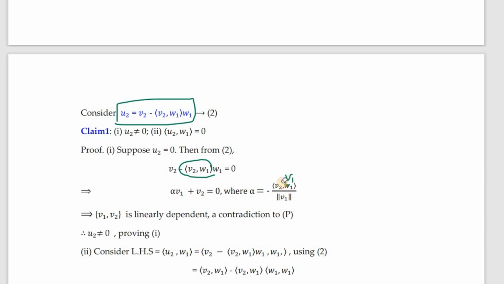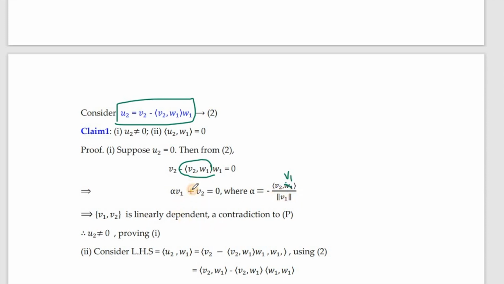So either you write alpha as minus inner product of v2 with w1, or if you want to have the norm, this should not be w1, this has to be v1. If you want to have norm v1 in the denominator, nothing wrong in keeping alpha equal to minus inner product v2 w1 without this. So if the norm comes in the denominator, this has to be v1 and not w1, right?